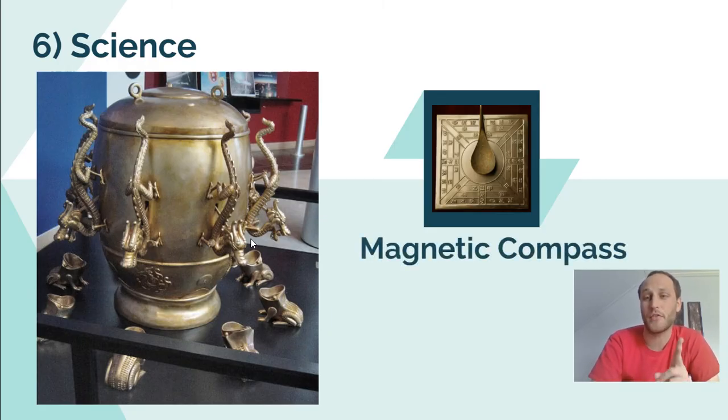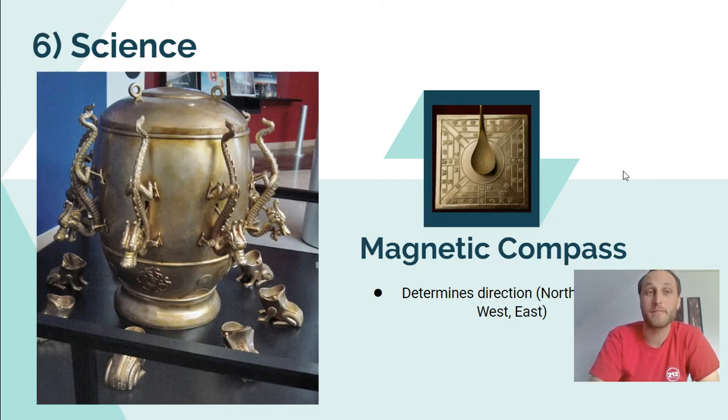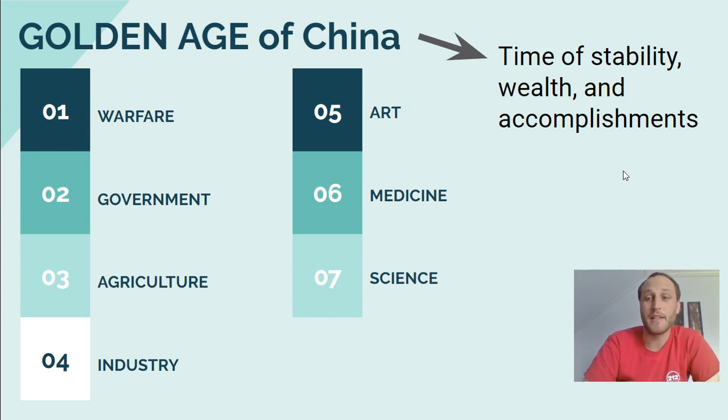And then the second invention is the magnetic compass. So we know what compasses do, they tell directions. So one of the very first types of compasses would have also happened in the Han Dynasty with the magnetic compass, where they would have the spoon and then it would be able to determine direction. So as a recap, there is the 7 accomplishments of the Golden Age of China, which is the Han Dynasty, and hopefully you learned quite a few new things today.